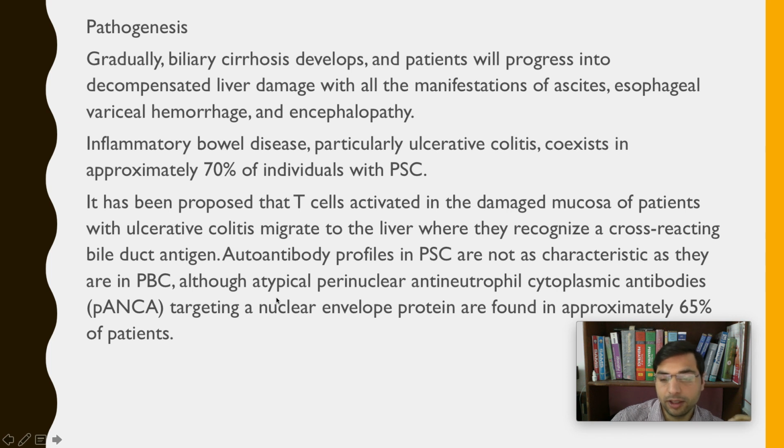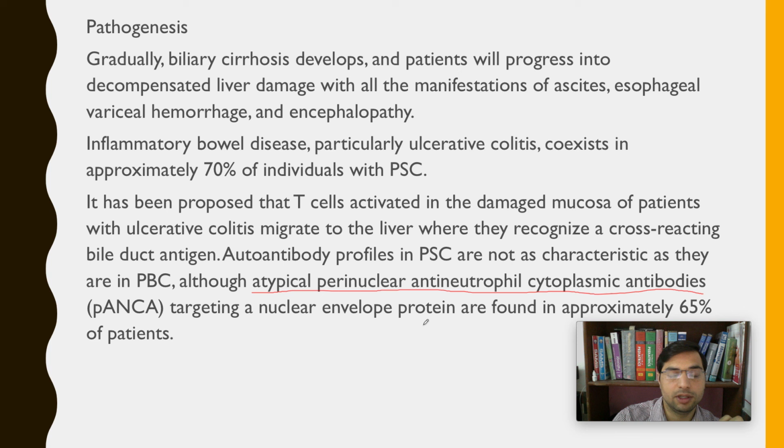The autoantibodies which will be high and responsible for the destruction are anti-neutrophil cytoplasmic antibodies. In fact, the complete name is atypical perinuclear anti-neutrophil cytoplasmic antibodies, PANCA, targeting a nuclear envelope protein, right?